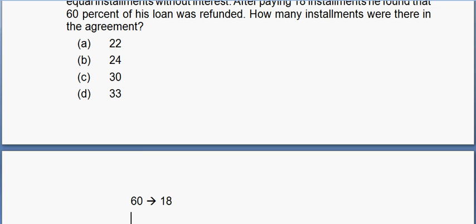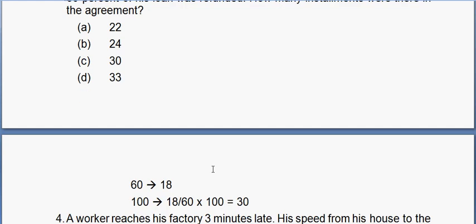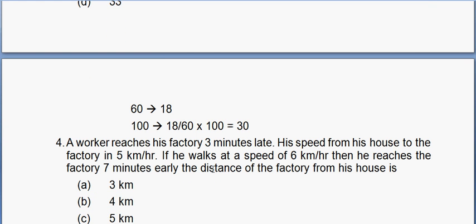You can do this with the simple unitary method. 100% of the loan would be paid by how many installments? 18 divided by 60 multiplied by 100, which is equal to 30. Since they are equal installments, we don't need to assume the installment as I. Simply you can do it without assuming anything.